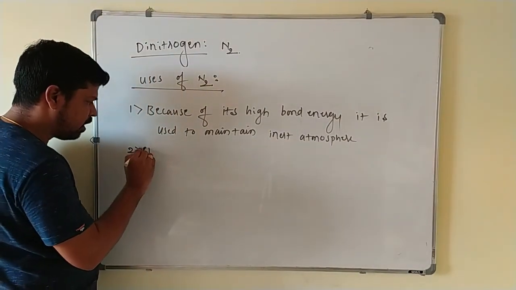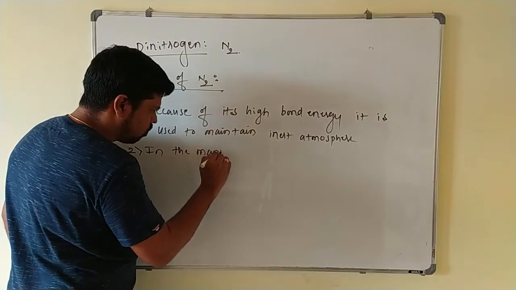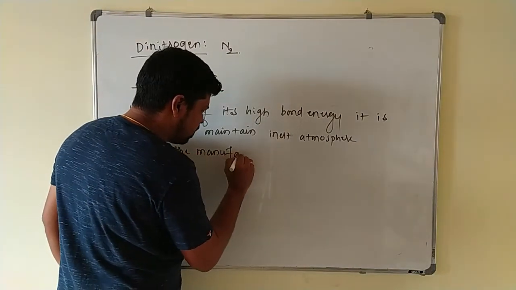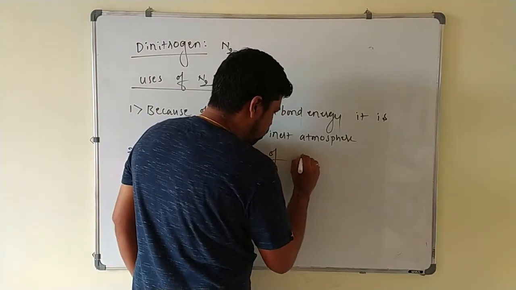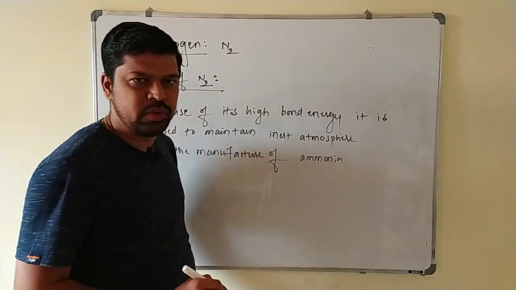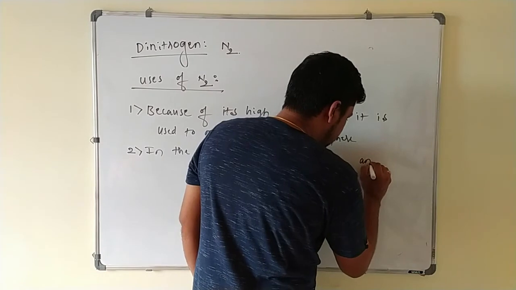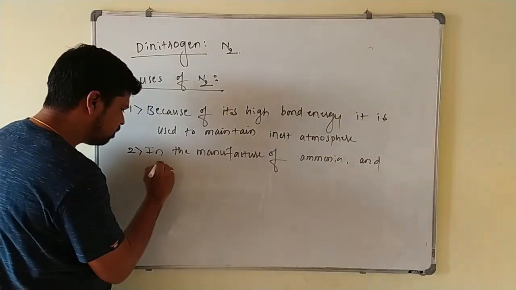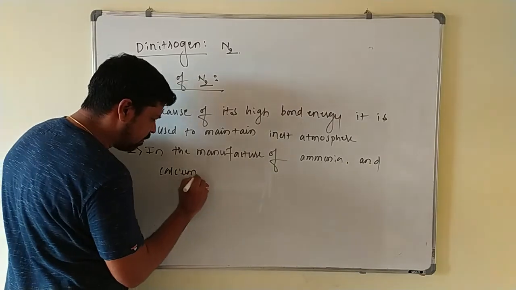Second one, in the manufacture of ammonia, already we have written the reaction. 1 mole of N2 combines with 3 moles of H2 to give the ammonia. And calcium cyanamide, that reaction also I have written, calcium cyanamide.